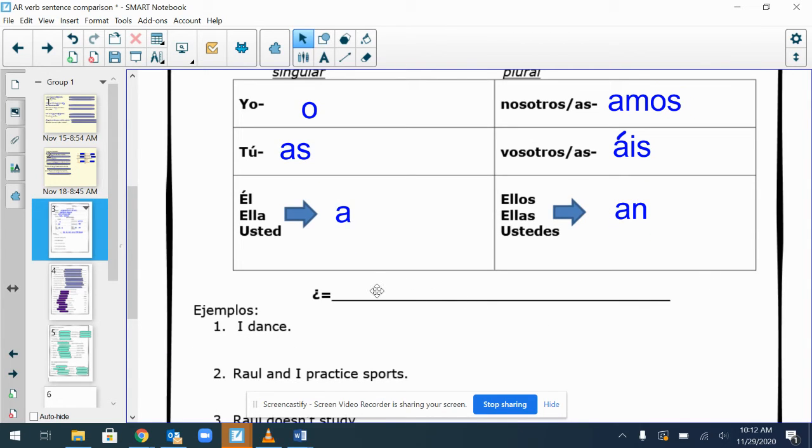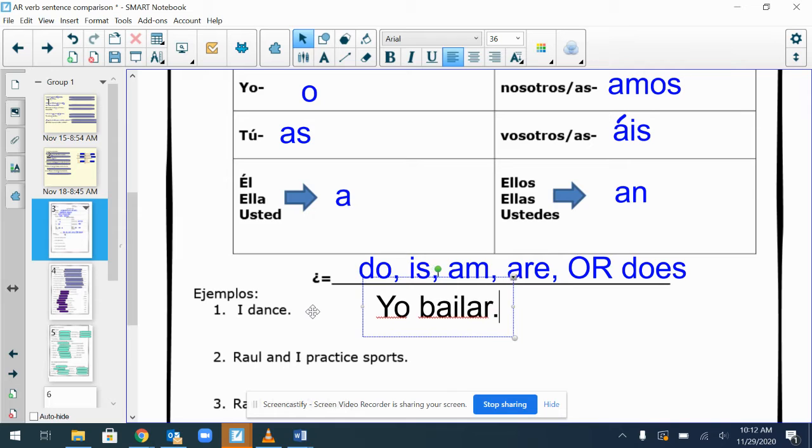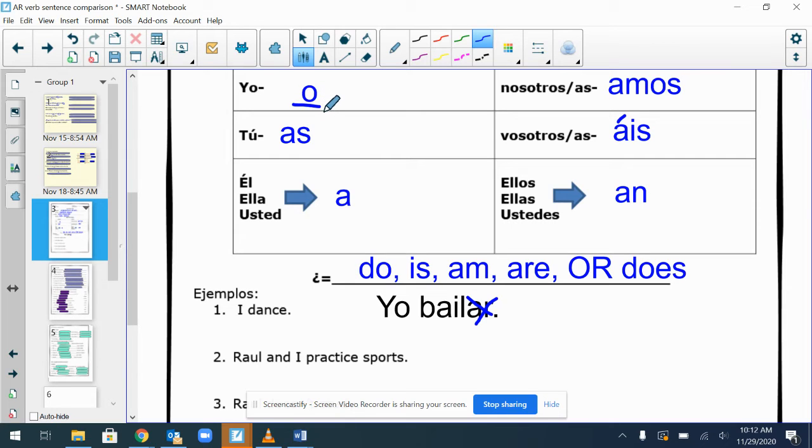An upside down question mark equals do, is, am, are, or does, whichever one makes sense when you're translating the sentence. Okay, so how would you say I dance? How do you say I? Yo. To dance is bailar, but that would mean I to dance. So we're going to get rid of the AR, and now we're left with a stem, and we're going to go up here, and we're going to see that if the subject is yo, we're going to make it end with an O. Yo bailo.